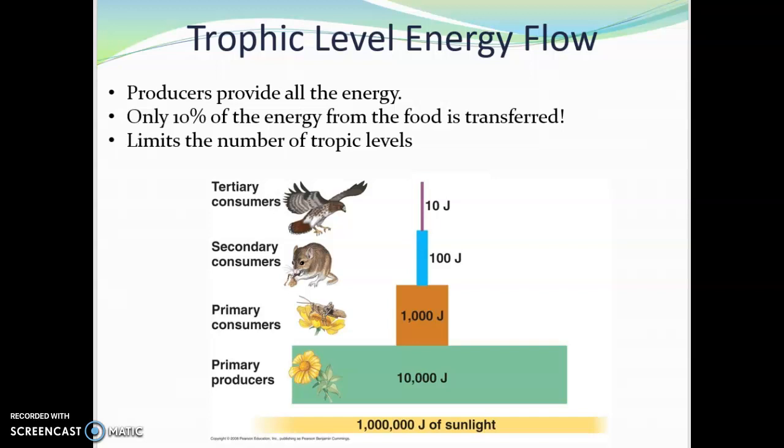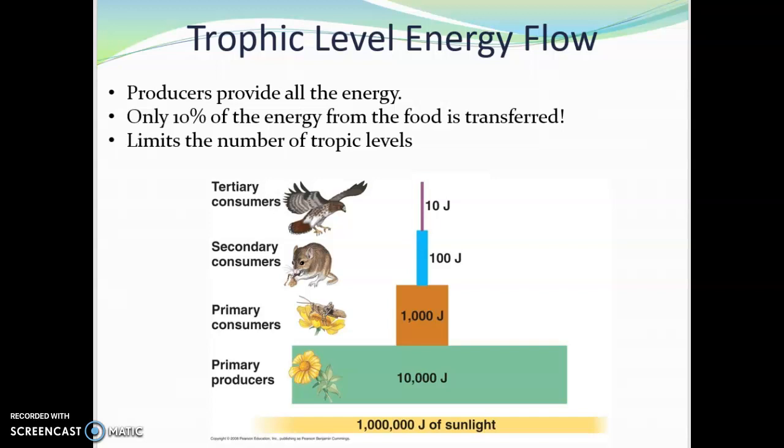So we talked about how producers provide all energy for the whole food chain. Producers are the only ones that are doing photosynthesis. No one else can take the sun's energy, that light energy, and turn it into a chemical energy that makes glucose and ultimately ATP. Plants are so important.